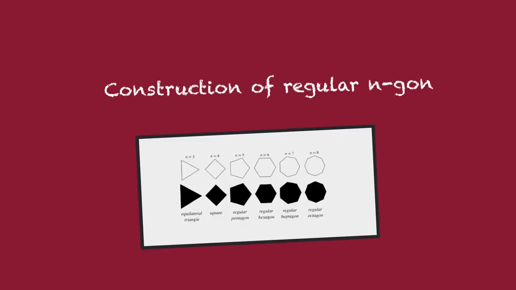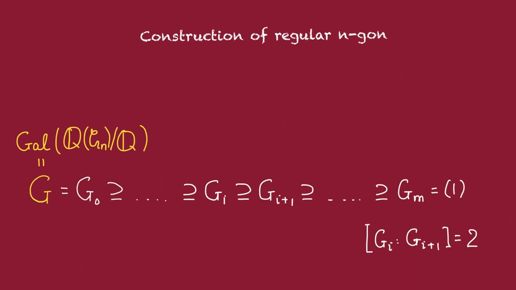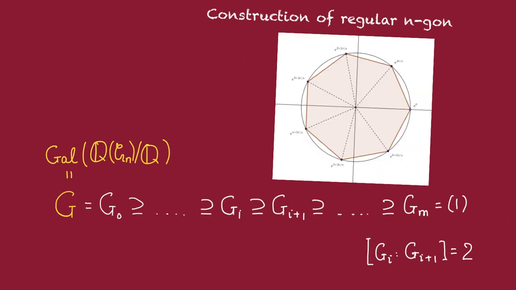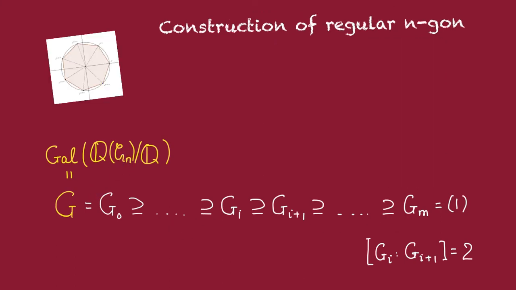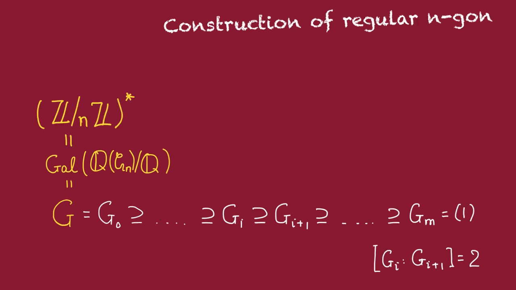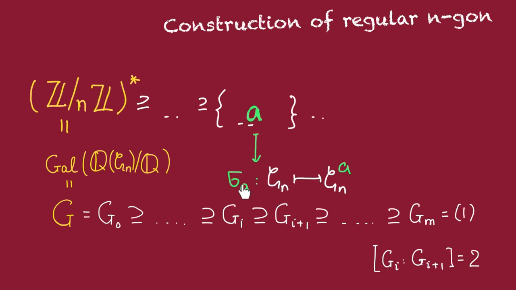This idea works for constructing a regular n-gon in general. If we know that an n-gon is constructible, then we know that we have the following sequence. That is, a chain of subgroups of the Galois group of the nth cyclotomic field, such that these relative indices are 2. We can always construct this explicitly by using this identification of the Galois group with the units of Z mod nZ. We first decompose this group, then we find the corresponding subgroup in the Galois group by replacing every element a in here with the automorphism sigma_a.